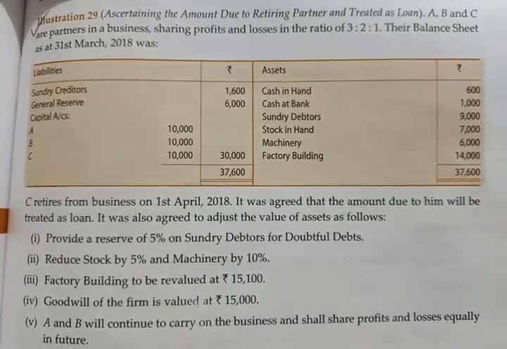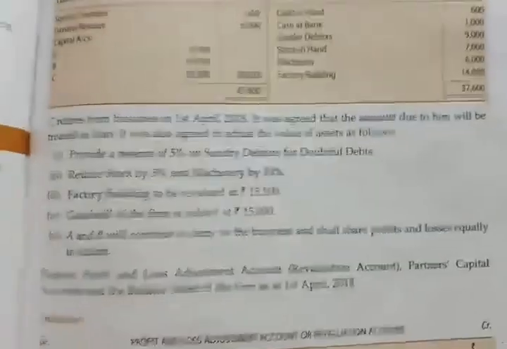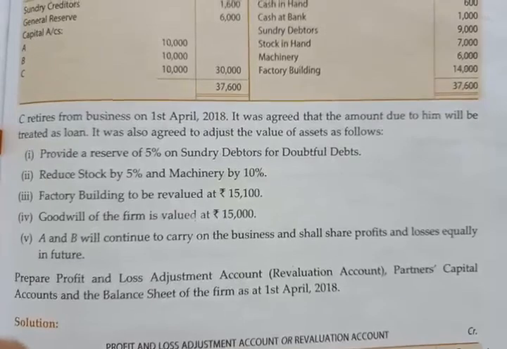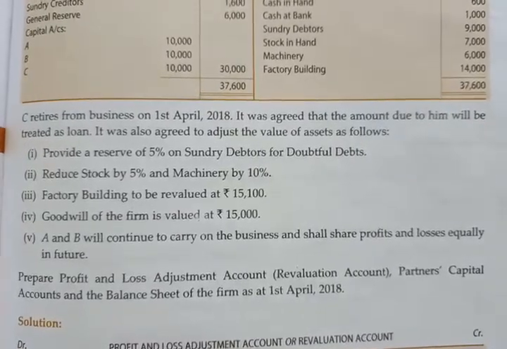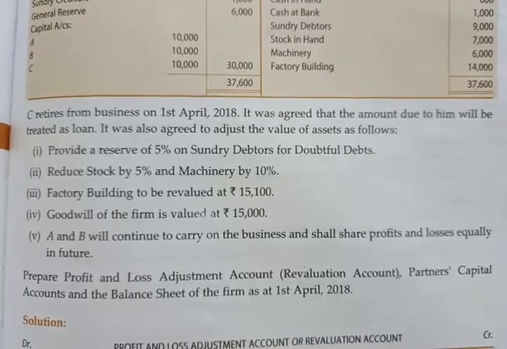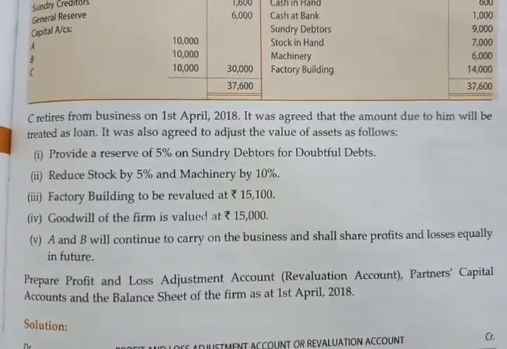Afterwards, revaluation of assets are given. First adjustment, provide reserve of 5% on sundry debtors for doubtful debts. Reduce stock by 5% and machinery by 10%.